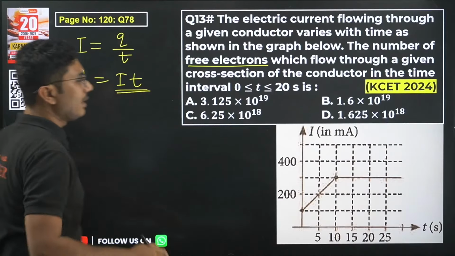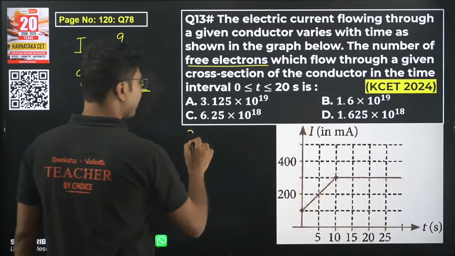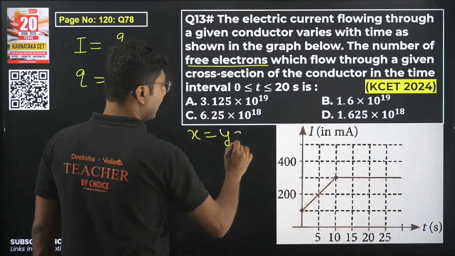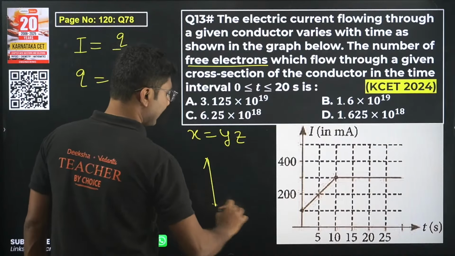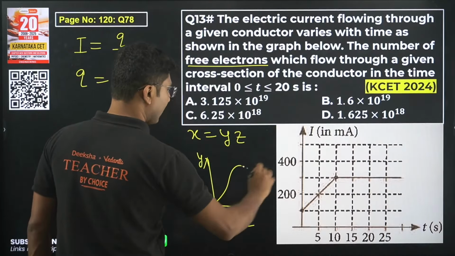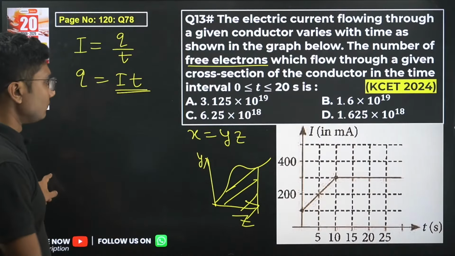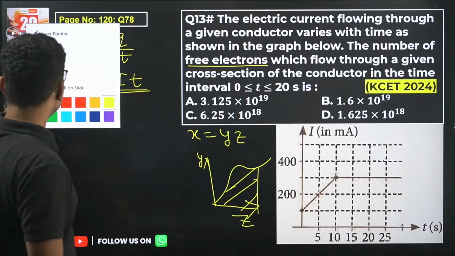Basically, if any quantity x equals y into z, and if you plot y versus z, then the area under the graph will give you this quantity x.